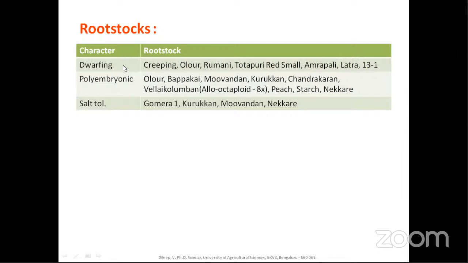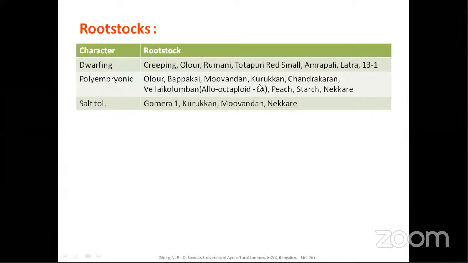There are many rootstocks, but you should remember at least the ones I mentioned here. These are the ones which are repeatedly asked. Whatever I give, don't think it's too bulky. Based on JRF, SRF, and NET papers, I have included these things. Don't worry if it sounds bulky, because when you go through these things repeatedly, they will become familiar and stick in your mind. So for dwarfing, creeping, Olour, you should remember these things.